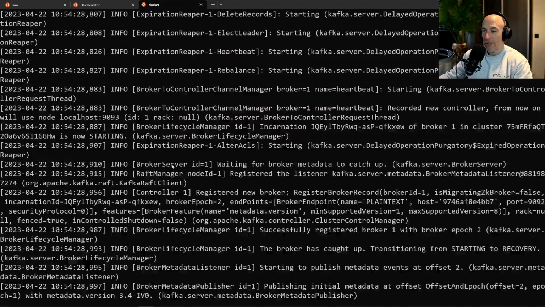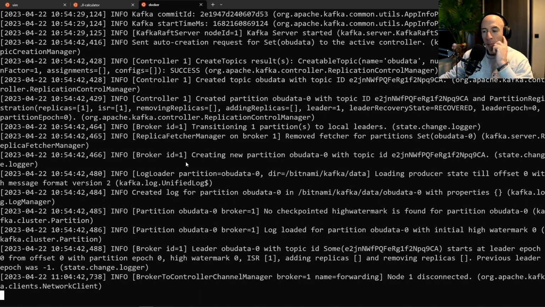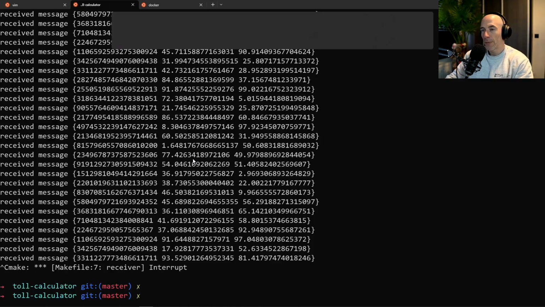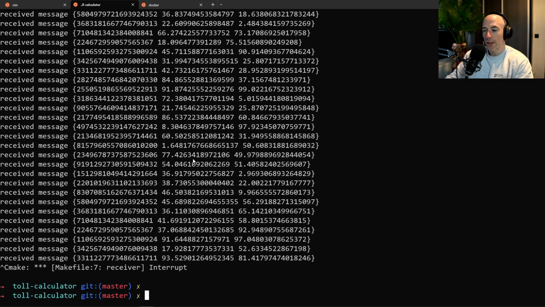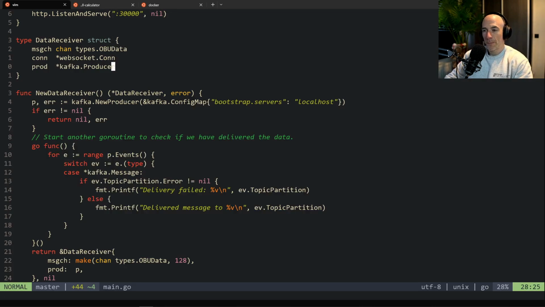Starting Kafka, so I think that's good. It's printing out a config here. It's a little bit weird, I'm not gonna lie. It's still up, yeah. It's pinged, it's good, it's fine.